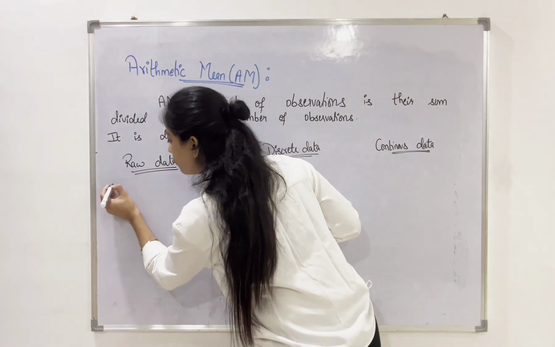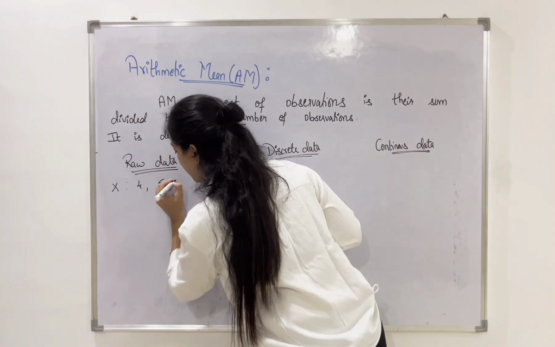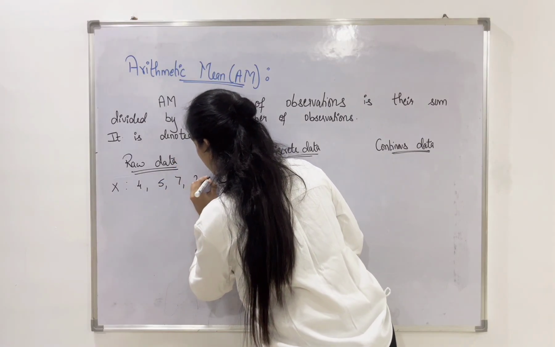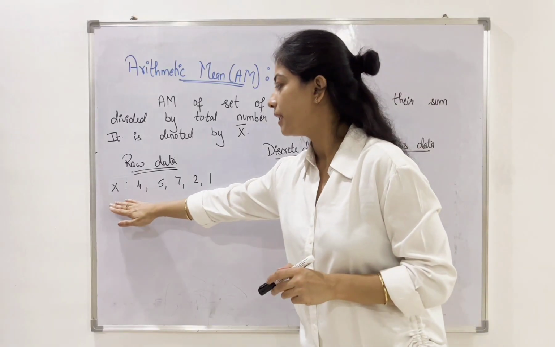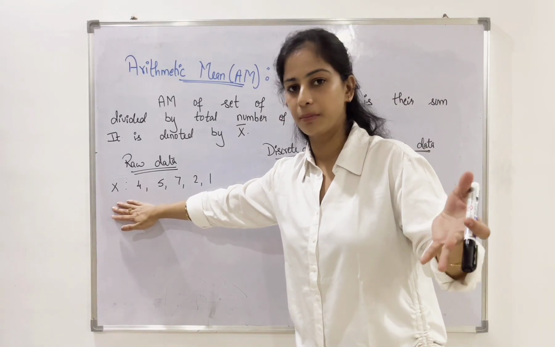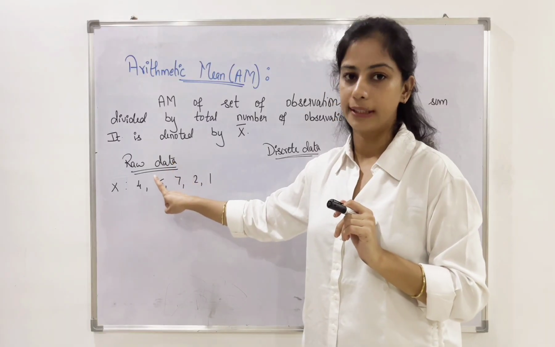If you have numbers 4, 5, 7, 2, 1, some random numbers, when your x is taking some random numbers, only a single series, that is called raw data.